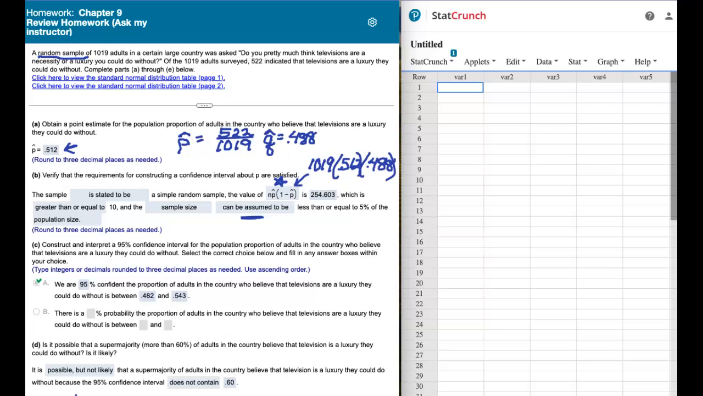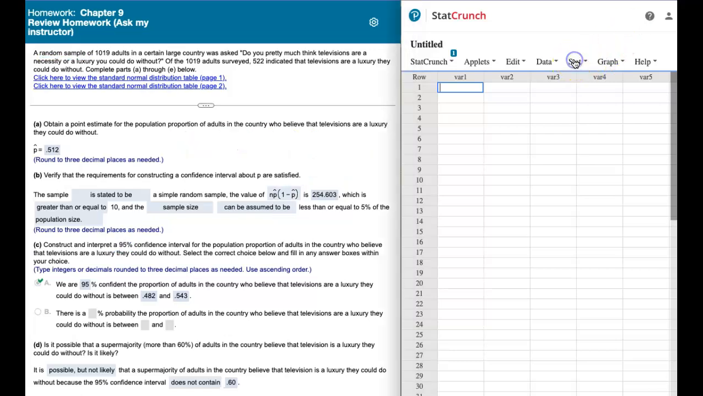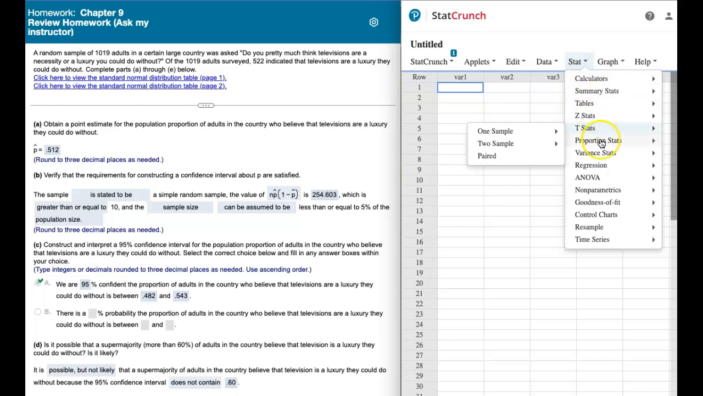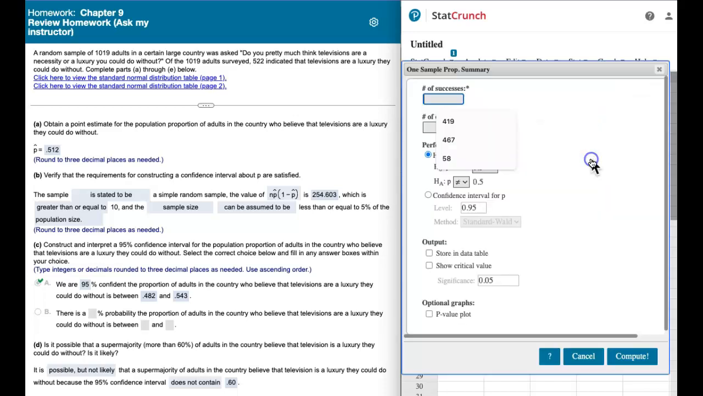And then next we're asked to construct a 95% confidence interval for the proportion of adults in the country who believe that televisions are a luxury they could do without. So to construct this, I'm going to go back to StatCrunch. Okay, so over here in StatCrunch, under Stat, Proportion Stats, one sample with summary.